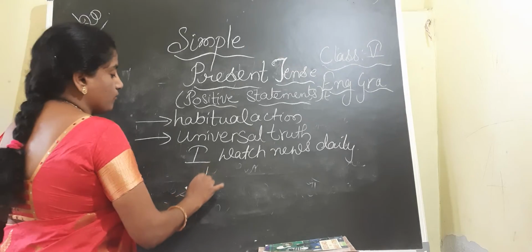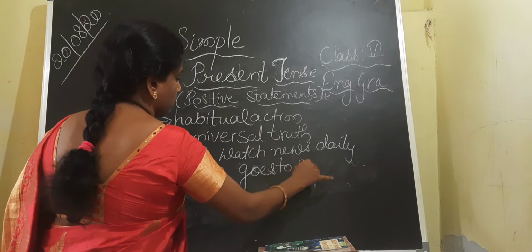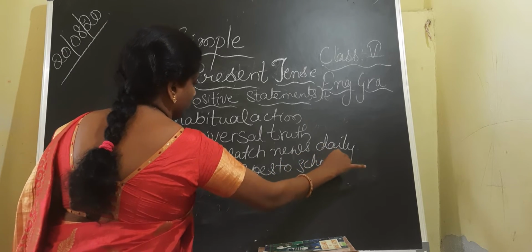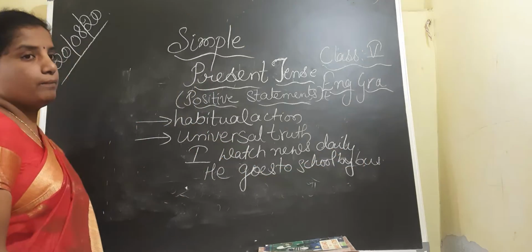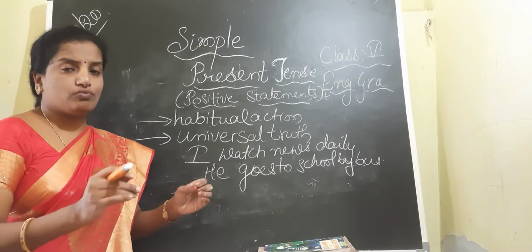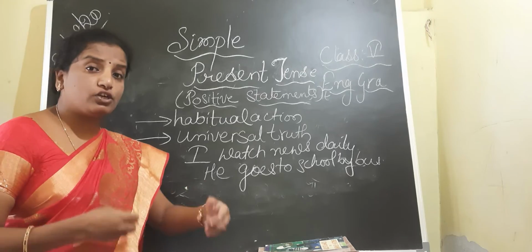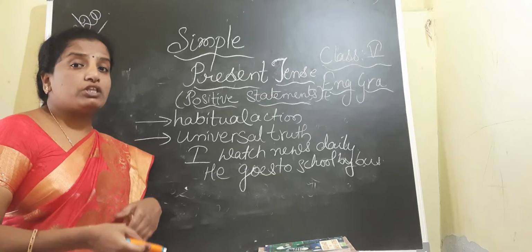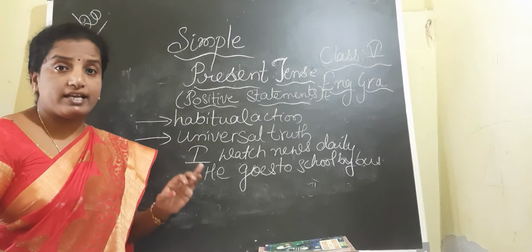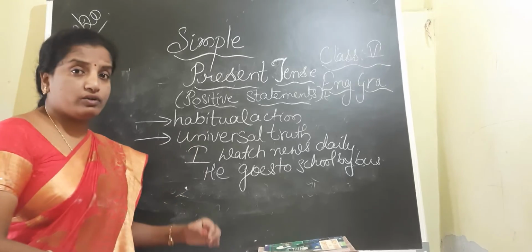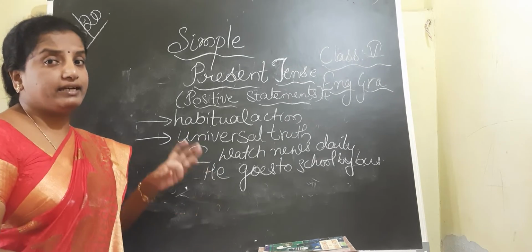Suppose he goes to school by bus. So children, here he is habituated to go to school by bus. The actions which we are habituated to repeat again and again, which we perform regularly, such actions are known as habitual actions, and they are denoted by simple present tense.